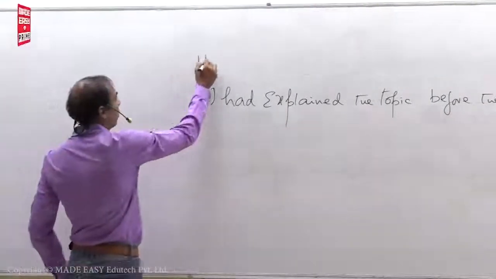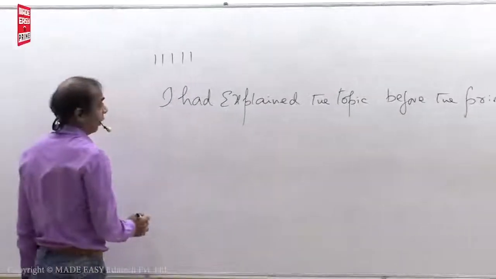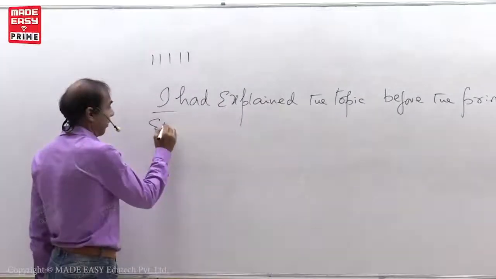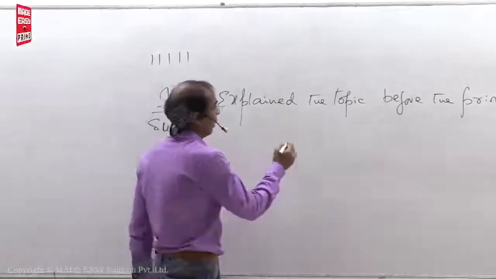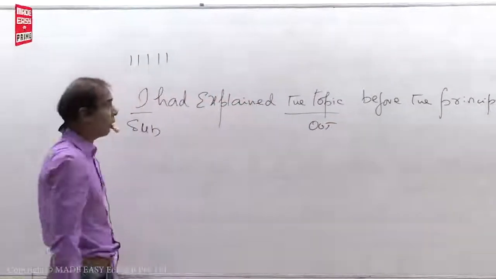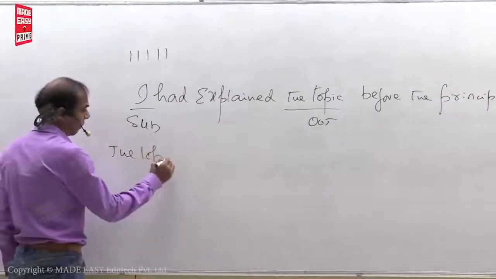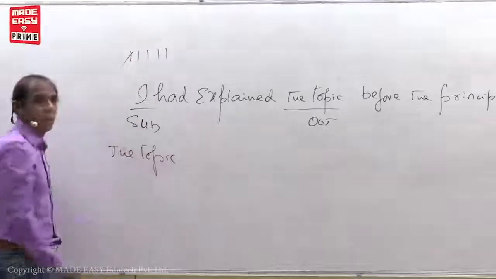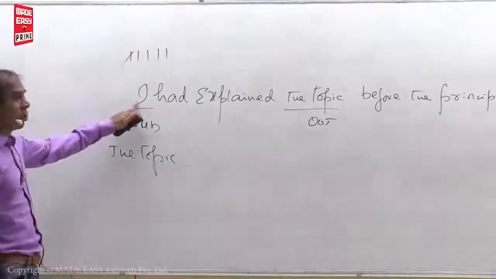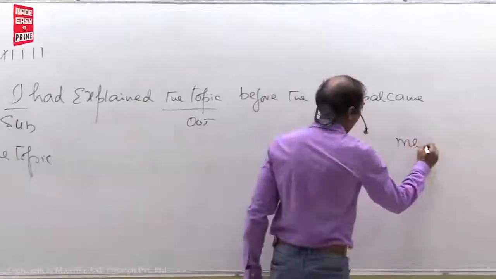See. I'm sure you may be confused. This is the subject first. Identify. The topic is the object. First put the object in the place of the subject: the topic. Put the subject in the place of the object. I changes to me.